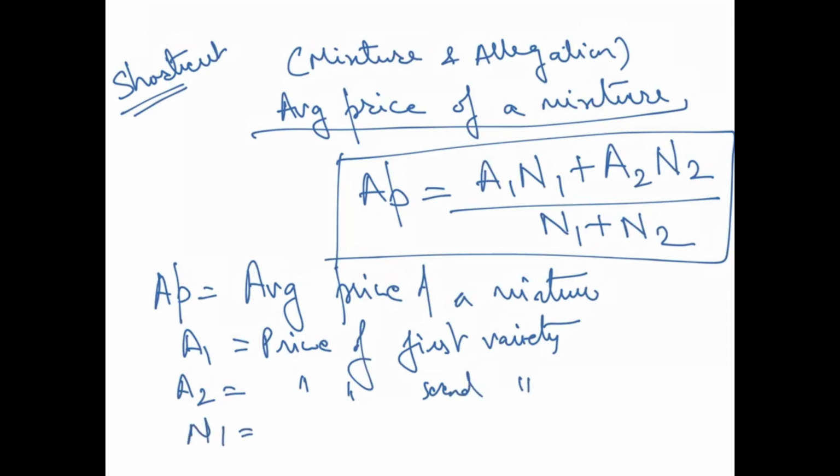Then N1 is basically the quantity of the first variety. And same goes for N2, the quantity of the second variety. Right? So what exactly are we talking about in all these things? I'll explain it to you with the help of a question. So let's go to the question now.